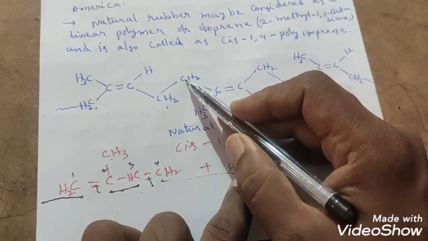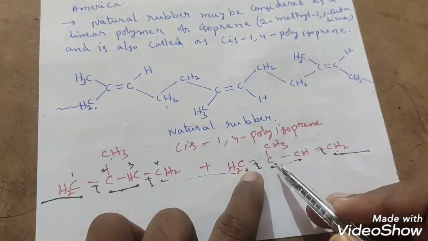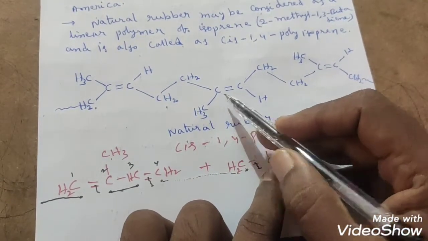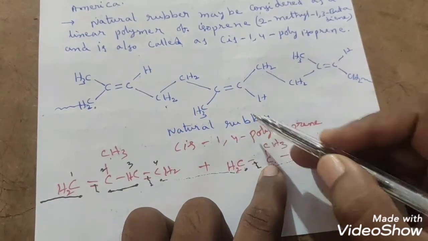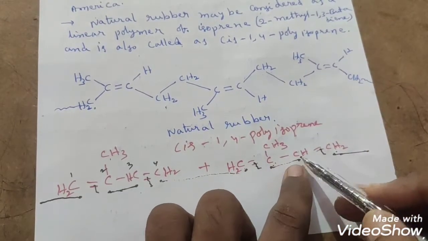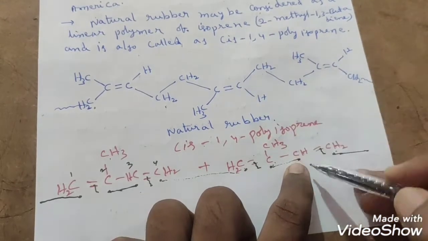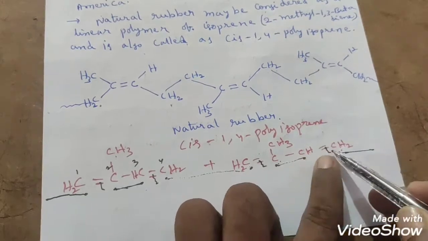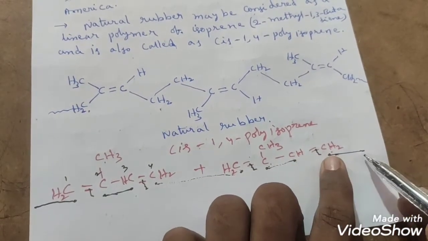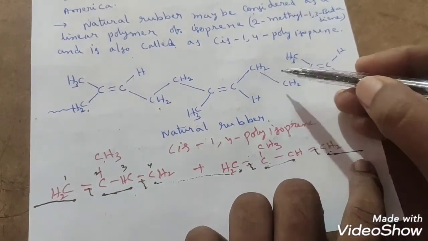Another molecule of CH2 I have taken. This CH2 is attached to single bond C. This C is attached to CH3. CH3 I have taken. C double bond C and CH, and this CH is attached to CH2. Again this CH2 will join with another molecule of CH2, students, right?